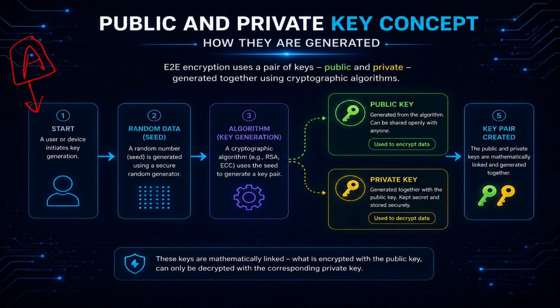This starts with random seeding. A random number will be seeded into an algorithm. They are called RSA and ECC algorithms, used to generate the public and private key. Since the random numbers are unique, you will get unique public and private keys.